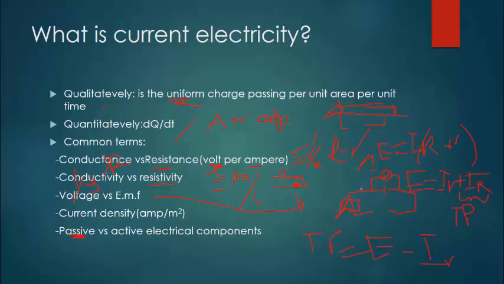They don't produce any energy, they just consume energy from the active electrical component. So an active component can be a battery, an accumulator, a generator, anything that produces electrical current. It's electrically active, it produces current.